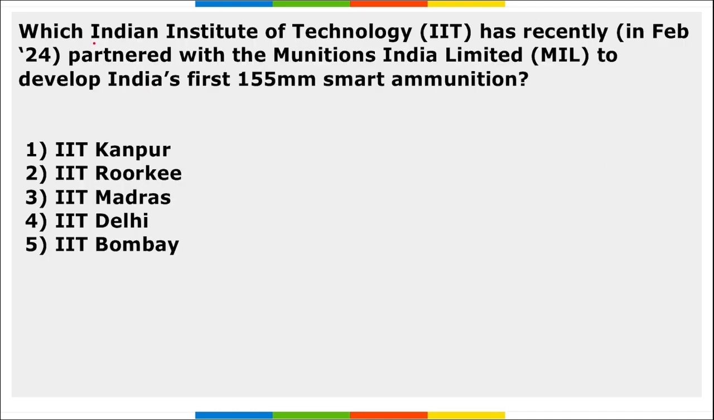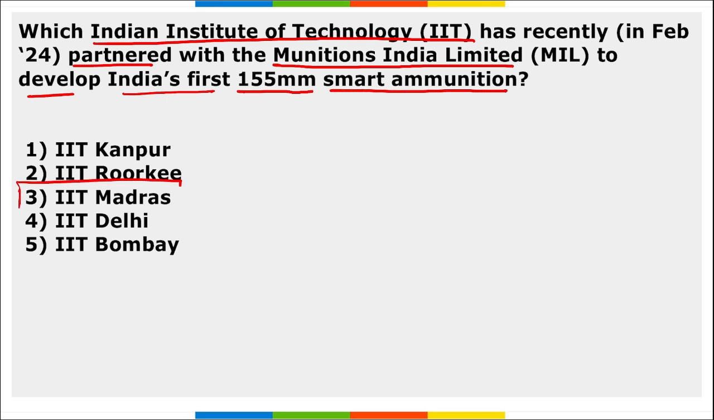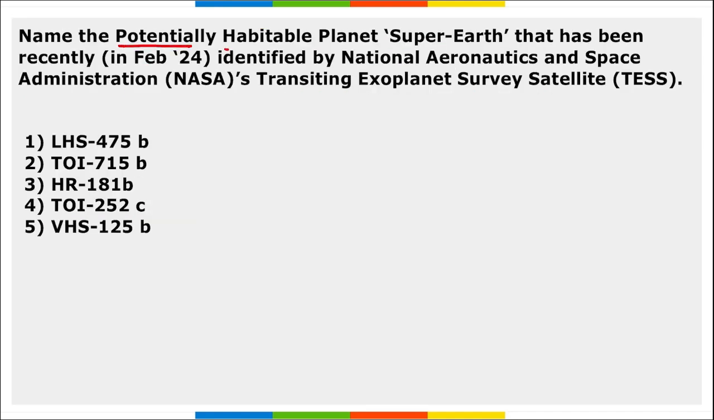Next, which IIT has recently partnered with Munitions India Limited to develop India's first 155 smart ammunition? It is IIT Madras. I repeat, IIT Madras recently partnered with Munitions India Limited to develop India's first 155 smart ammunition. Correct?